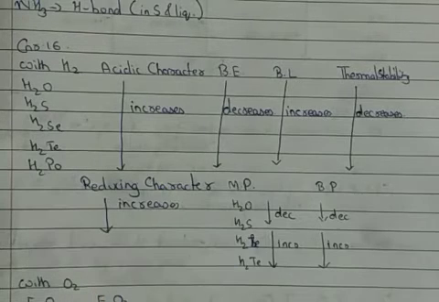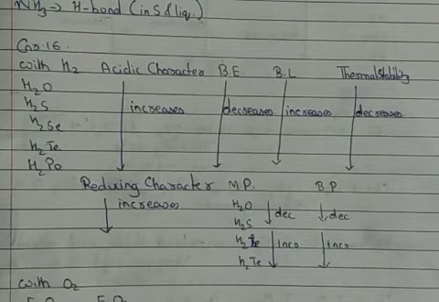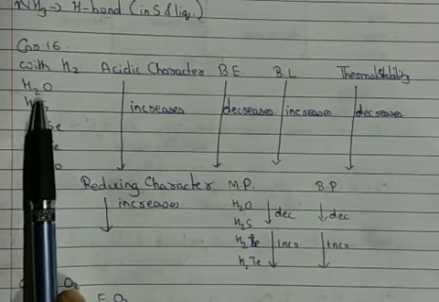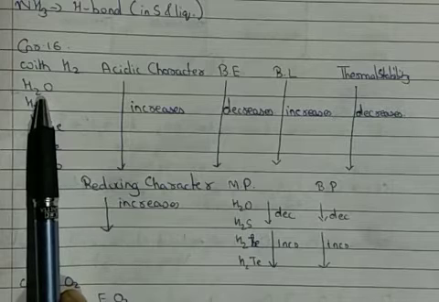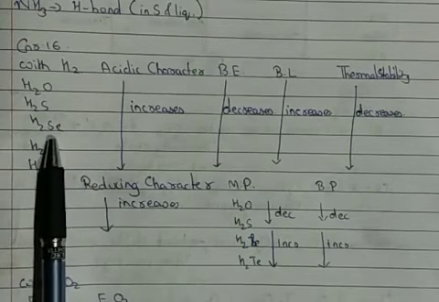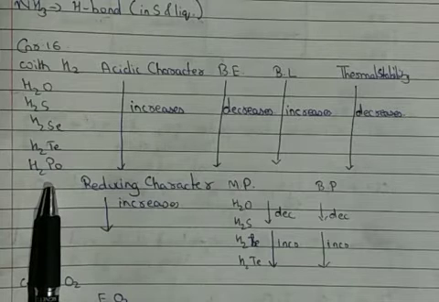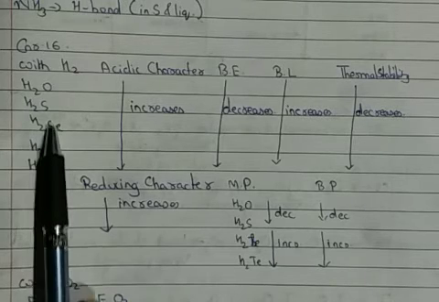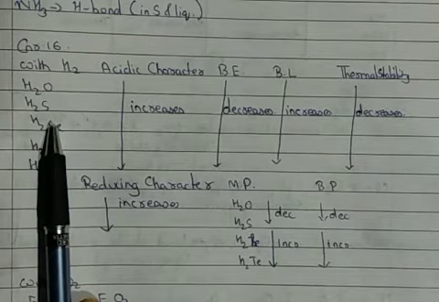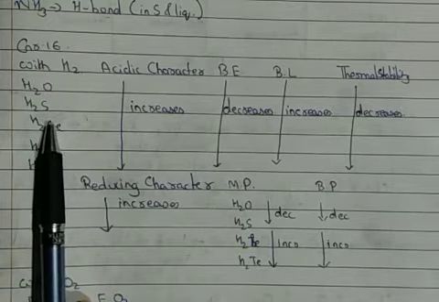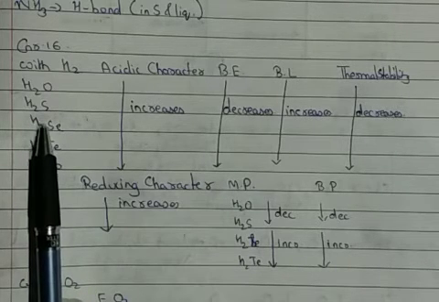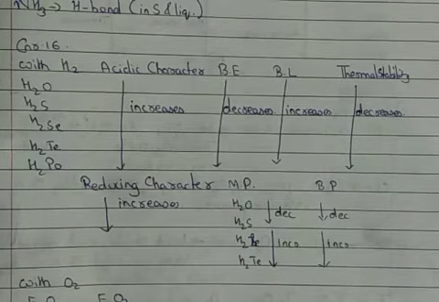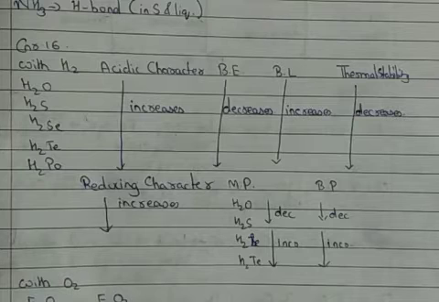Now, when these elements combine with hydrogen to form hydrides, let us study the properties of these hydrides. The first one, H2O, water, as we all know, is a colorless, odorless liquid, whereas the remaining hydrides are colorless, bad smelling, poisonous gases at ambient conditions. H2S smell, we have many times smelled it. It's a rotten egg smell, which we generally have smelled in our laboratory. Okay. Then all these hydrides have angular structure, same as water, and they all involve sp3 hybridization of the central